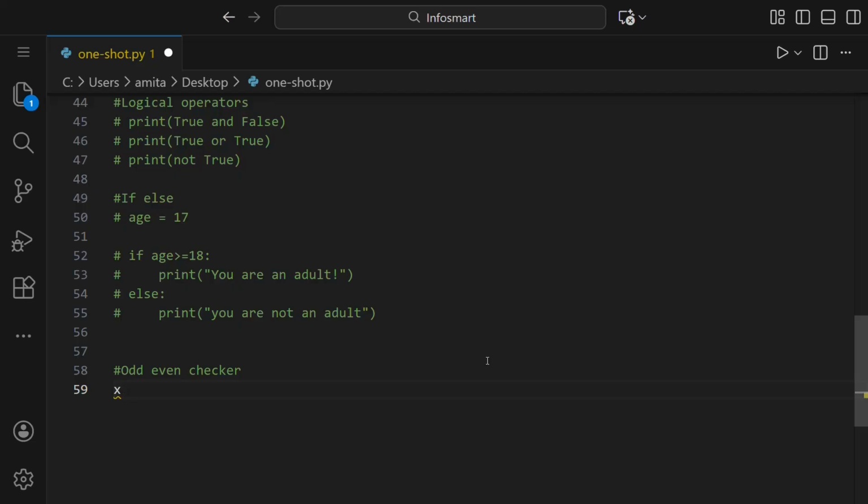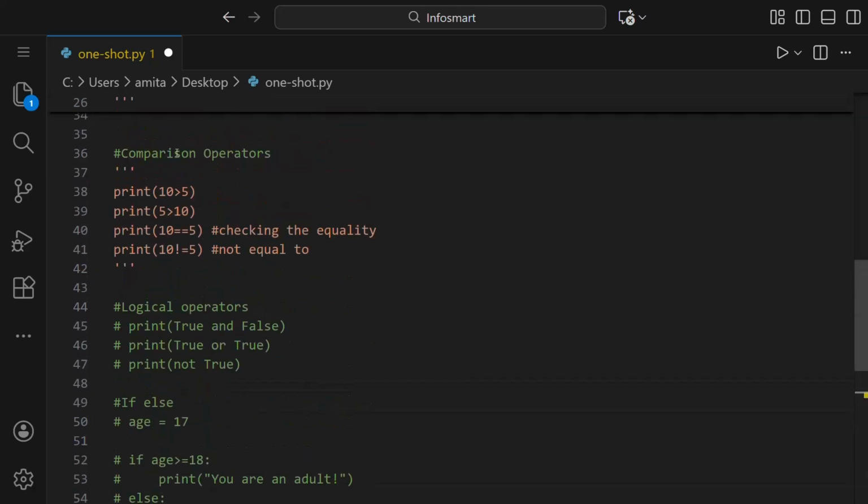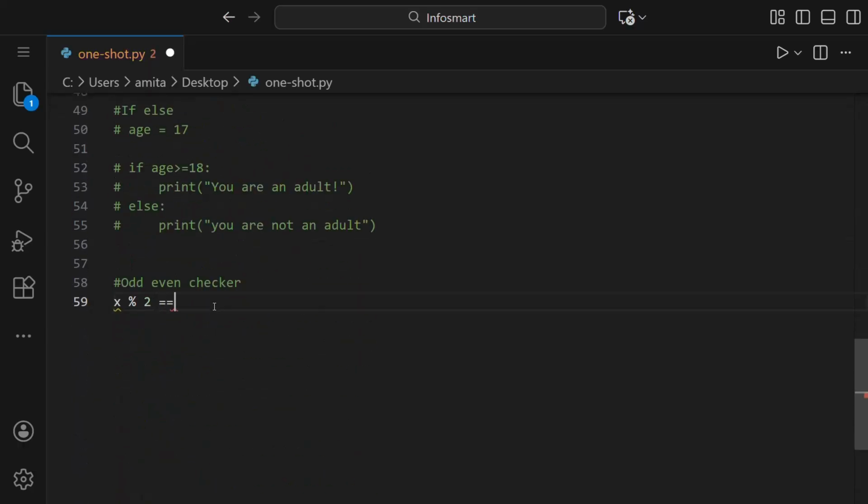So for this, we have this modulo operator, x % 2 like this. That means x remainder 2. And if you want to check whether it's equal to 0 or not, we already read about this comparison operator checking the equality. So we can put == 0 like this. So this means that the remainder when x is divided by 2 is 0. Now let us write a program. So let us say our number is 7.